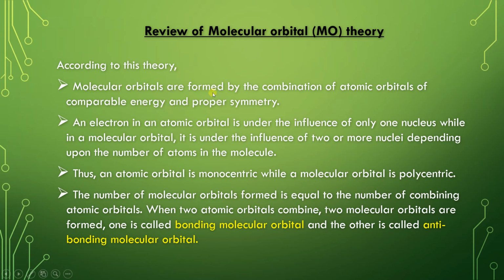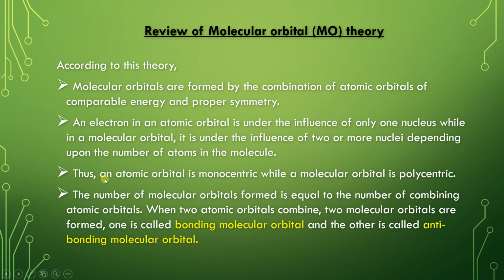An electron in an atomic orbital is under the influence of only one nucleus, while in a molecular orbital it is under the influence of two or more nuclei, depending upon the number of atoms in the molecule.